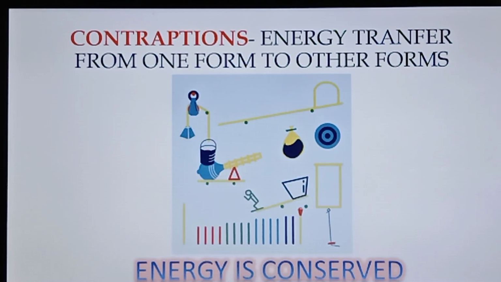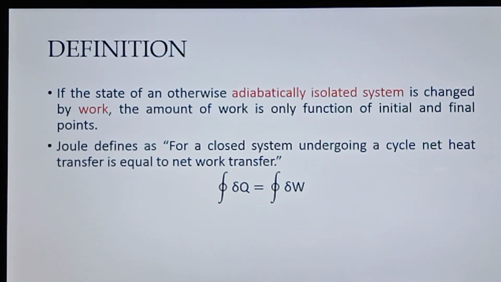The definition of the first law of thermodynamics is that if the state of an adiabatically isolated system is changed by work, the amount of work is only a function of the initial and final points. Whereas the scientist Joule gave another dimension to this definition: for a closed system undergoing a cycle, net heat transfer is equal to net work transfer.